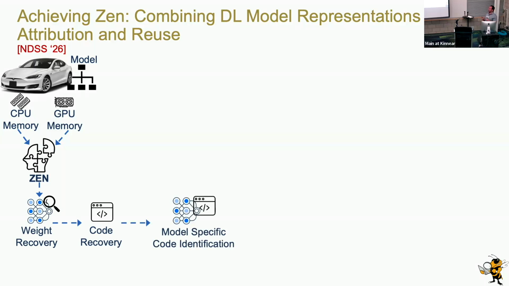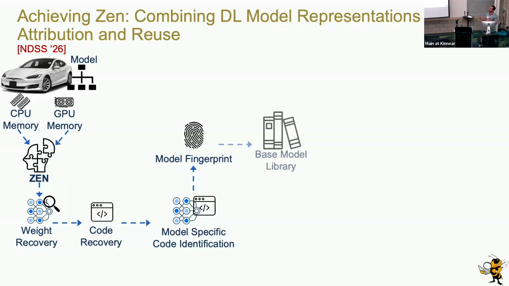This might be the byte code of each of the layers. We get a model fingerprint. This fingerprint is constructed based on the model specific code instrumentation as well as the structure of the model, so its layers, its connections, its graph structure, and so on.